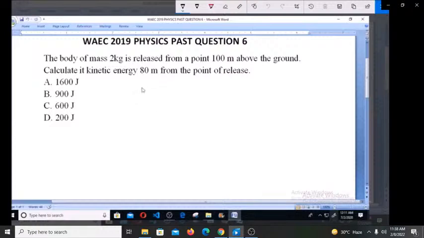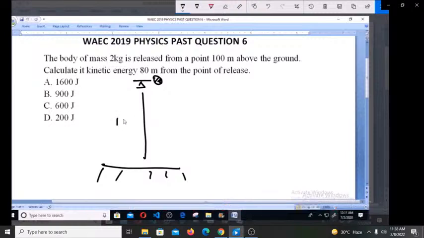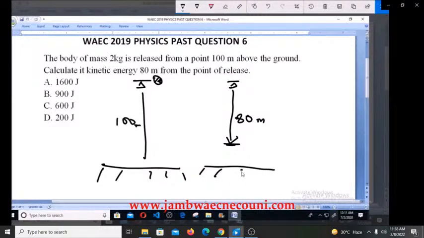Now for us to understand it, we need to make this sketch. Say a ball like this is released from here to the ground at a height of 100. Now, you are told that this body has actually traveled up to 80 meters. You are expected to find the kinetic energy when it has reached 80 meters, not the total 100 meters. So how do we calculate this?